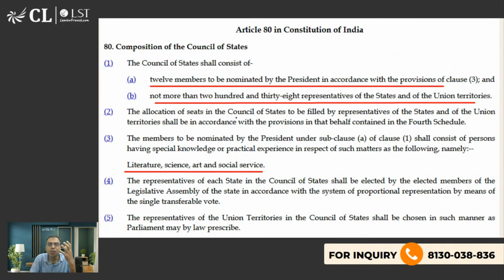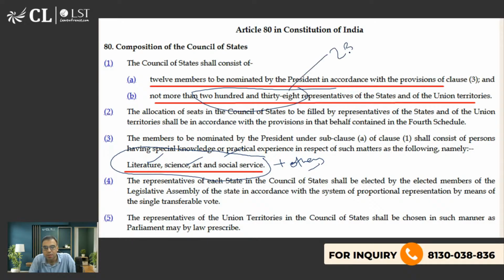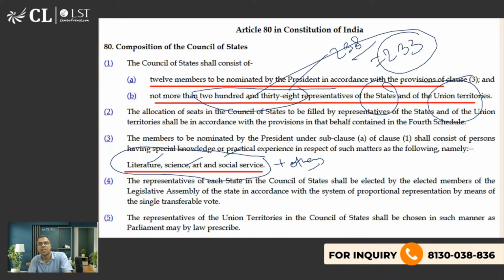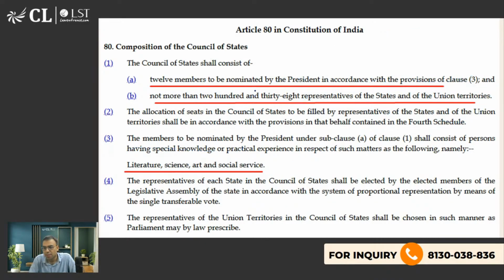But if you read the judgments also of Delhi High Court, which says that not only from here but even from others also you can. By and large ये चारों से होता है, but yes, still other than these four also you can actually nominate the Rajya Sabha MPs. ठीक है? यहाँ maximum 238 है ना? Including states and union territories, but currently we are having 233 here. So these are basic things you should be knowing about.